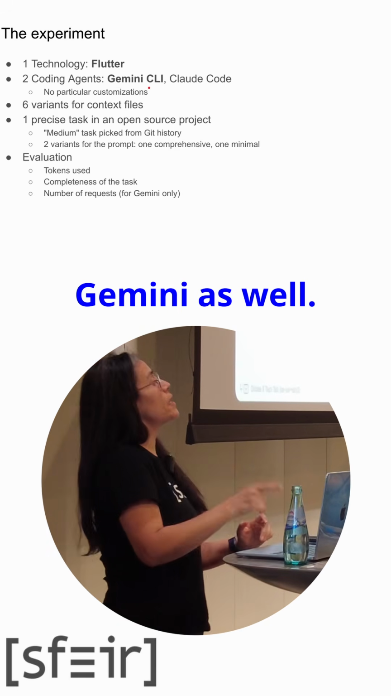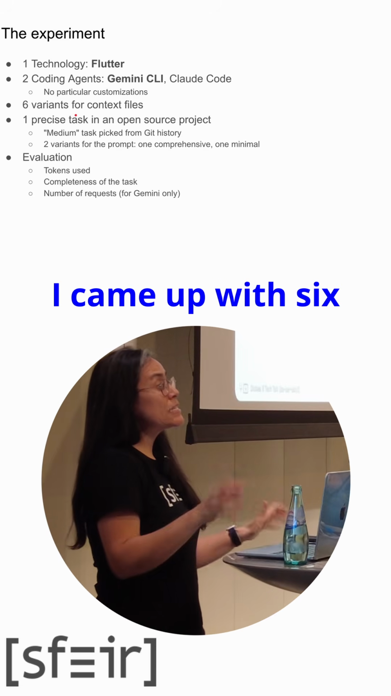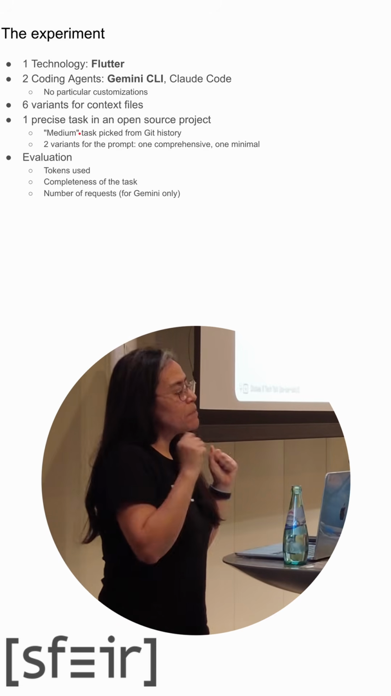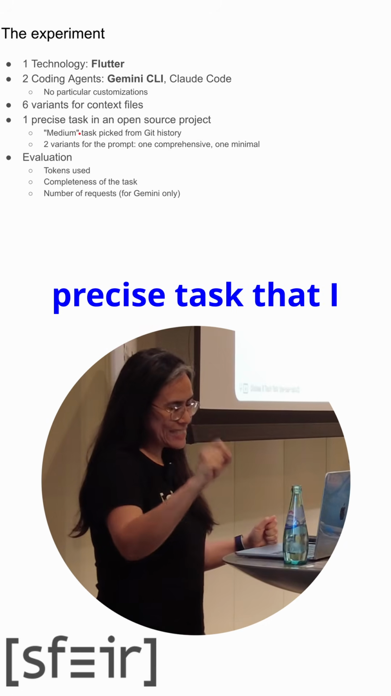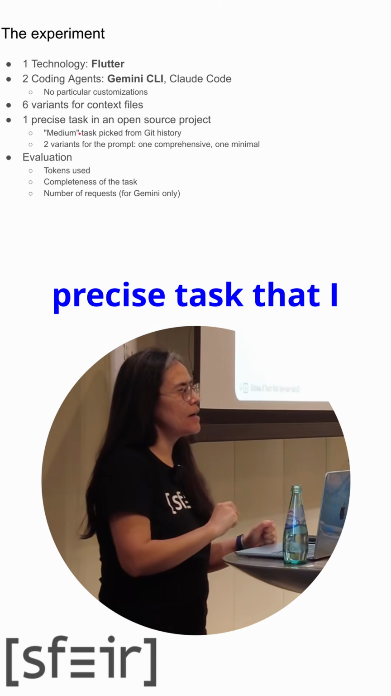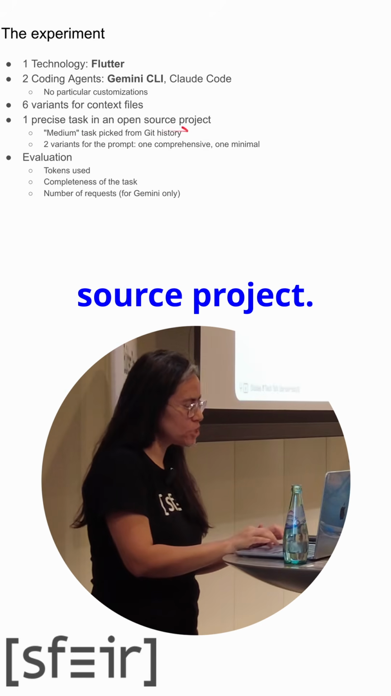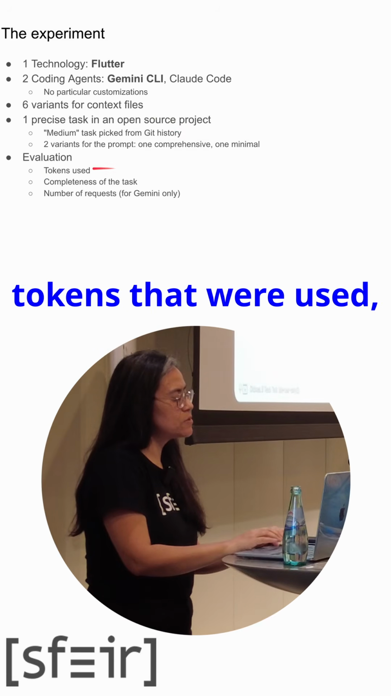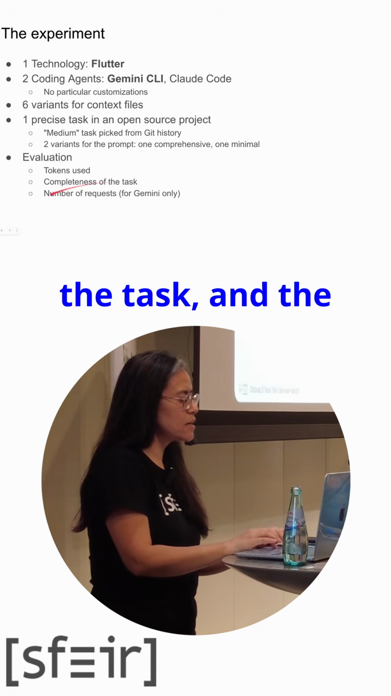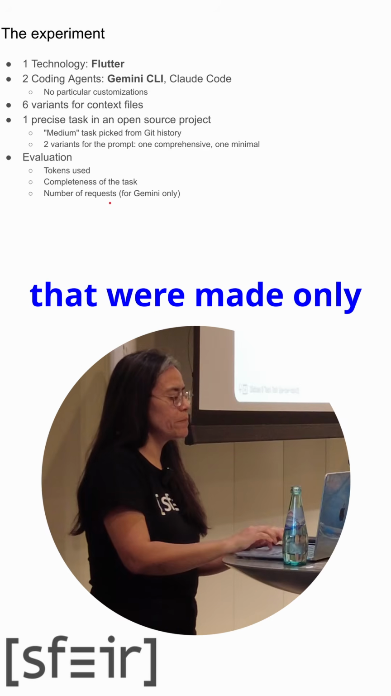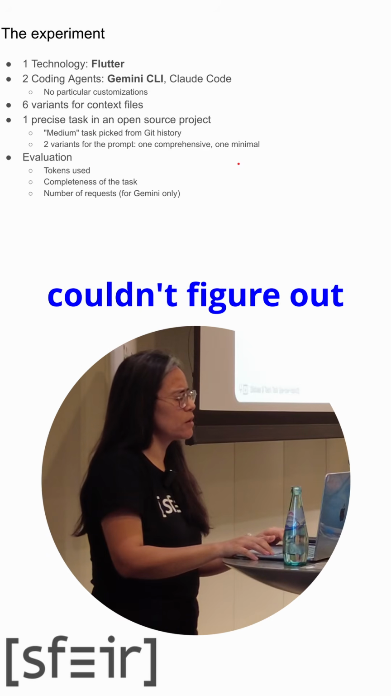I wanted to use Gemini as well. I came up with 6 variants of context file. I picked one very precise task that I chose from an open source project. We're going to see the tokens that were used, the completeness of the task, and the number of requests that were made, only for Gemini because I couldn't figure out how to do it for Claude.